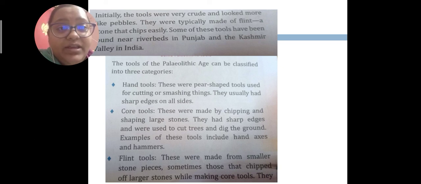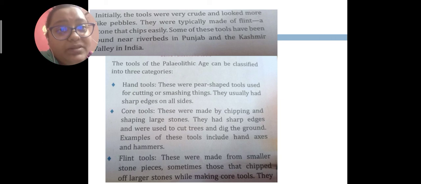There are three types of Paleolithic stone tools: hand tools, core tools, and flint tools. First are the hand tools. They were pear shaped tools used for cutting and smashing things. What about the core tools? They were small, sharp chipping stones used for cutting trees and digging the ground. The flint tools were stone pieces chipped from larger stones.